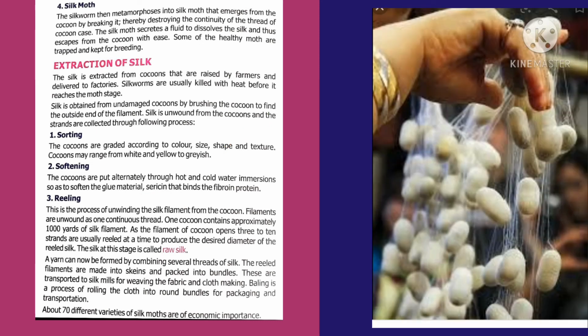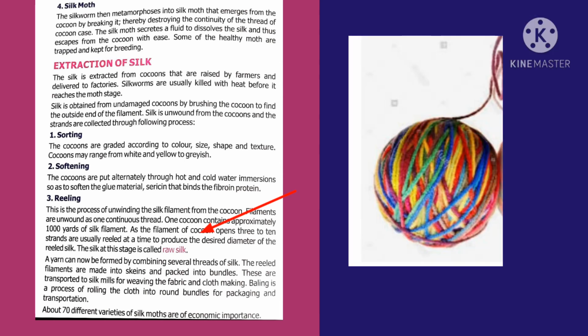The next process is reeling. It is a process of unwinding the silk filament from the cocoon. One cocoon contains approximately 1000 yards of silk filament. To get 1 kg of silk filament, we need more than 5000 cocoons. What is raw silk? Raw silk is a thread reeled from the unprocessed cocoons. In raw silk, the sericin is not removed, so it is called raw silk.